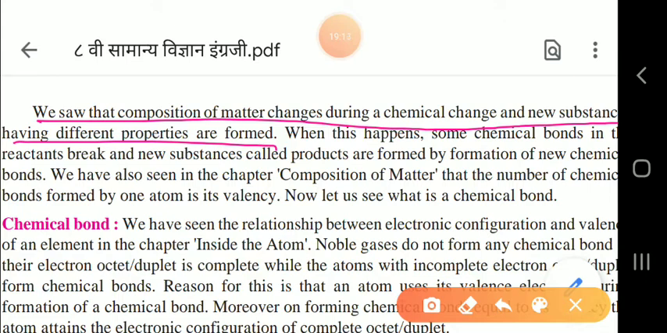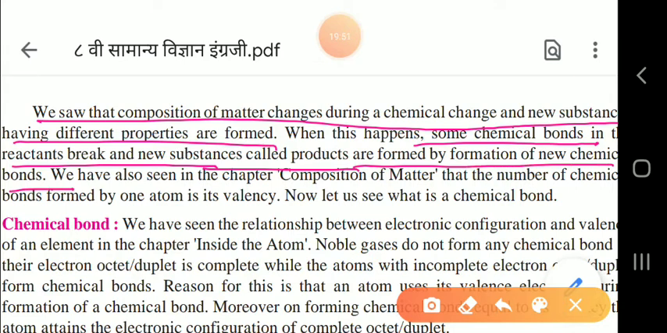So when this happens, what actually happens? Some chemical bonds in the reactants break down. Chemical bonds mean the bonding between two chemicals, the give and take relationship, and that is breaking. So this breaks and a new substance is formed as a product, and these products are formed by the formation of new chemical bonds.